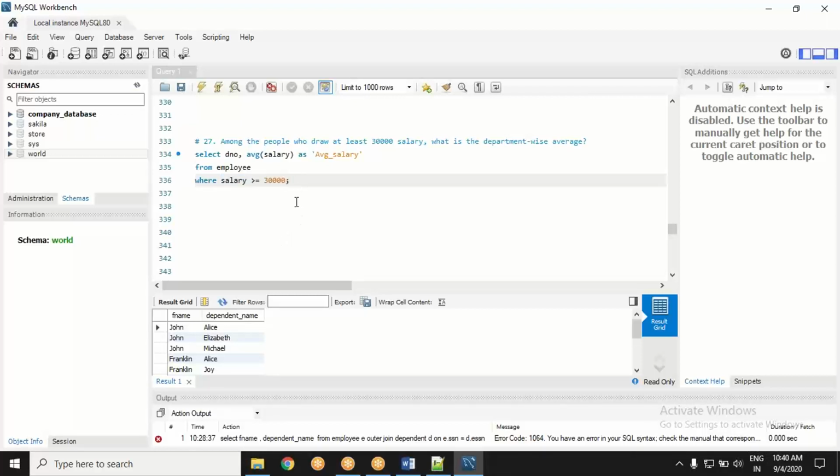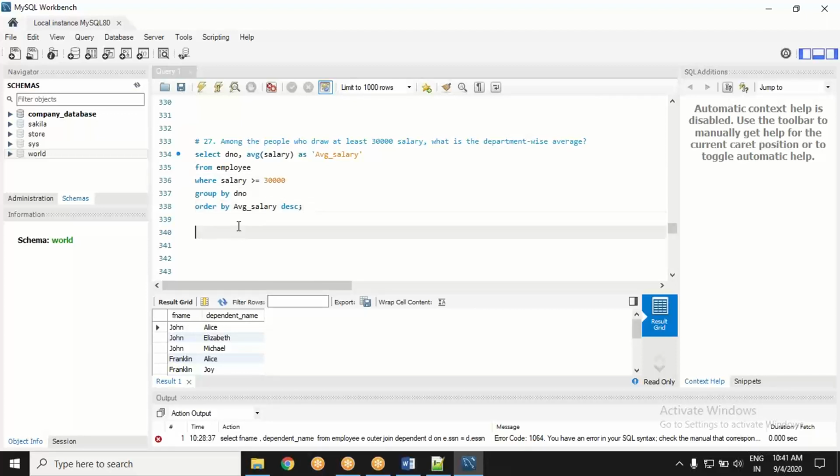Another thing to pay attention to: I have not used group by, order by, anything so far. So that's another indicator: where clause can work with or without group by. Here we have already seen without group by. Let's see with group by.